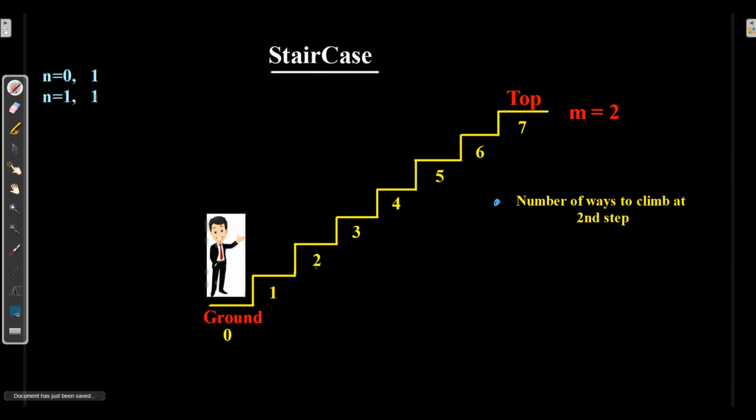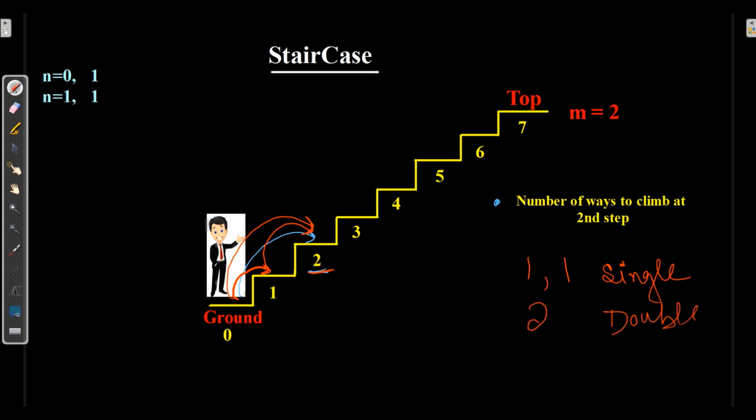Right? Now, to go to the second step from the ground floor, how can he reach? Imagine you are on the ground floor and you need to step to the second step. How can you go? Either you take one step for the first step and again one step. So you can take one and one, the single steps, to reach the second, or you can directly go to the second step, that is double.